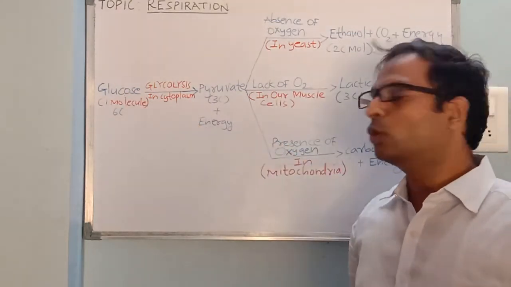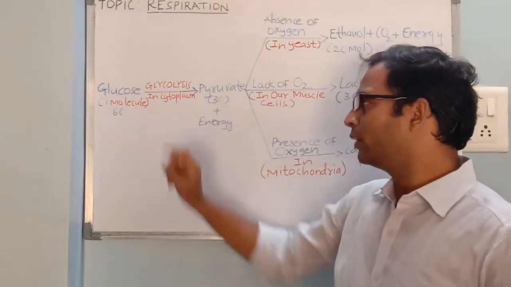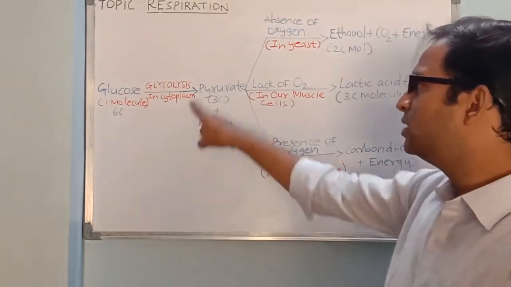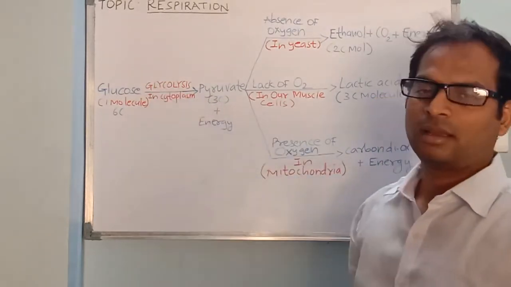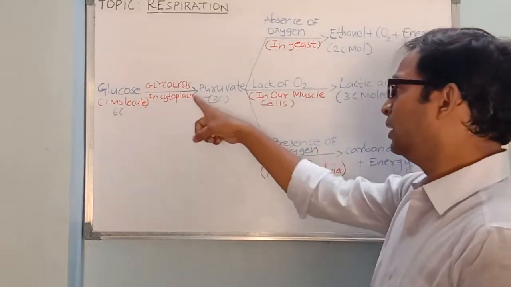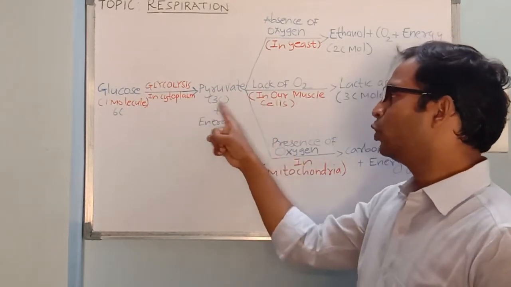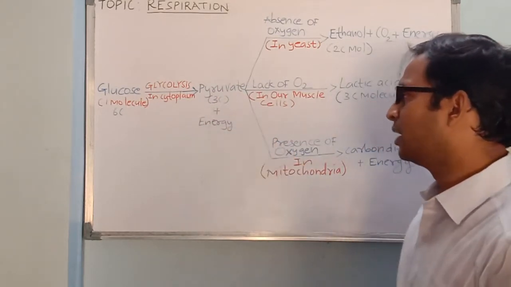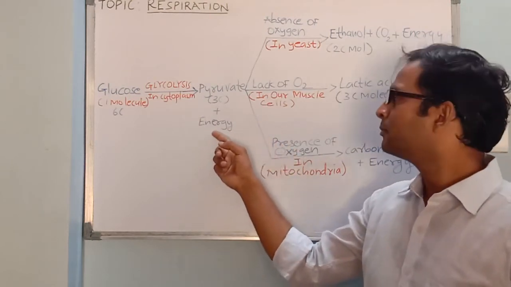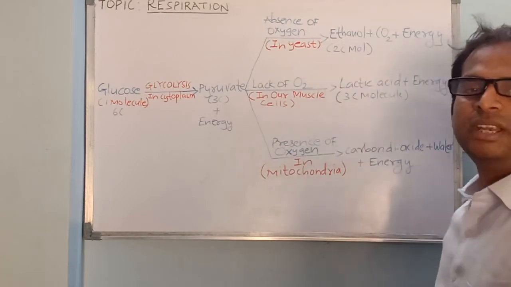It starts with glucose, which is a 6 carbon compound, 1 molecule, which is broken down inside the cytoplasm, and this process is common for all. It is called glycolysis. Glyco is glucose and lysis is breakdown. So it is broken down into pyruvic acid or pyruvate, 2 moles of 3 carbon, and also there is release of some energy in the form of ATP. Now this splits here into 3 types.